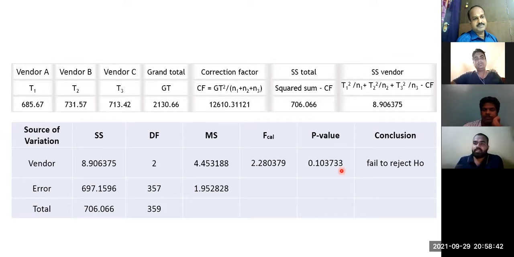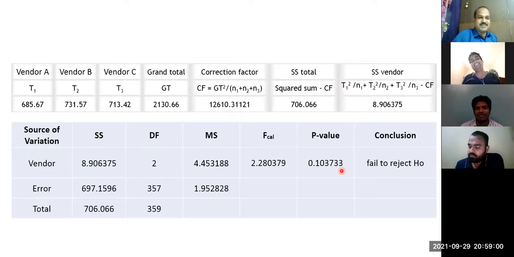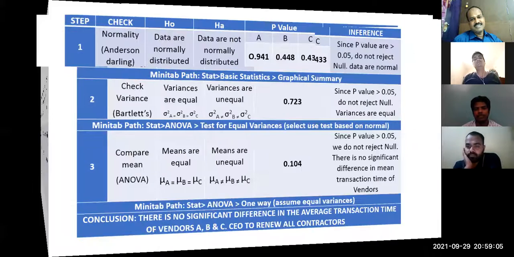Sir, if the p-value is coming more, like 0.35 or something like that, what will be the ideal case to take a decision for the p-value? It should go below 0.05, right? Better close to 95.